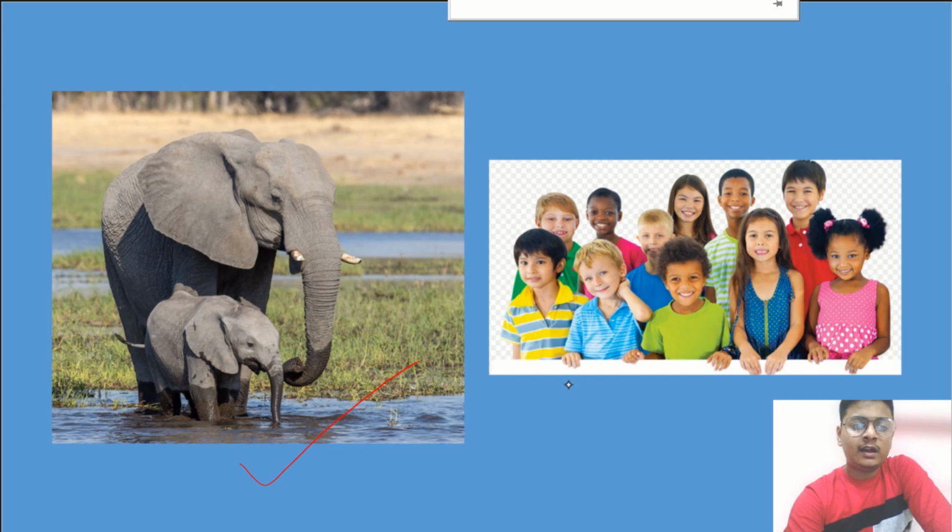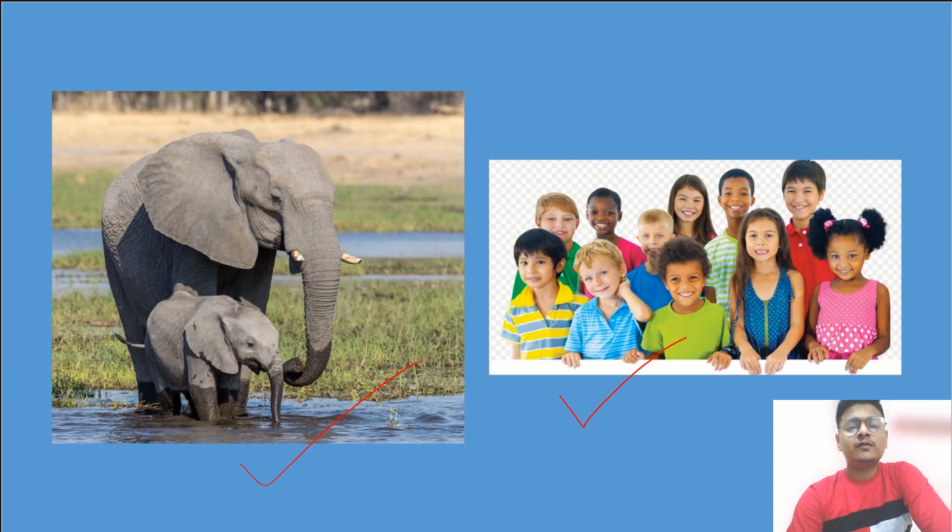So now guess the cells present in human beings. There is a lot of cells, we can say millions or billions of cells. We cannot count them in our body, not in the elephant's body also. So do you know any organism which is having only one cell?